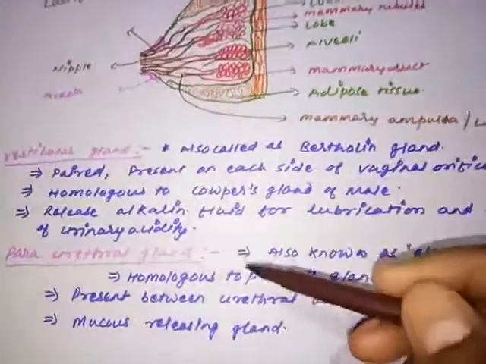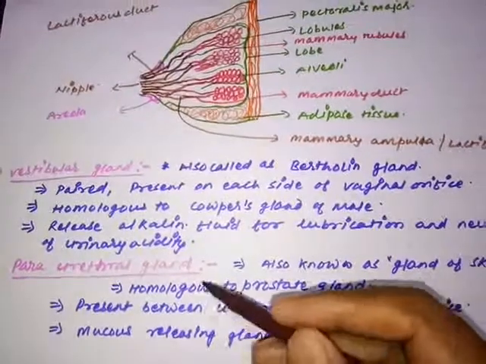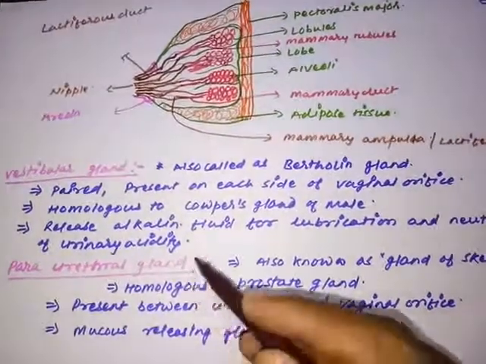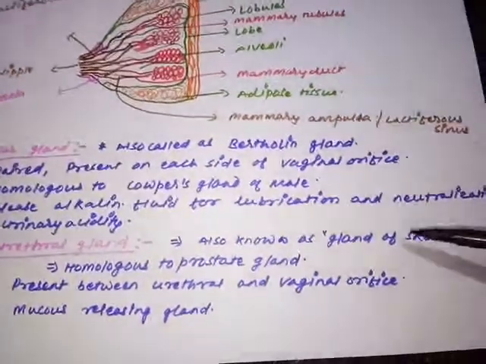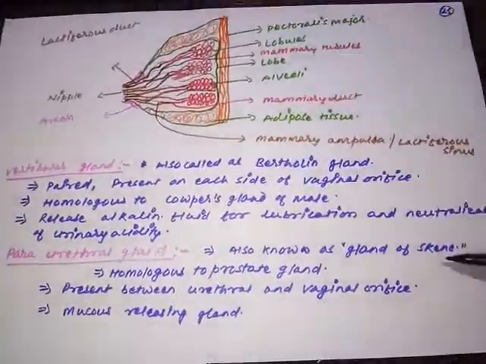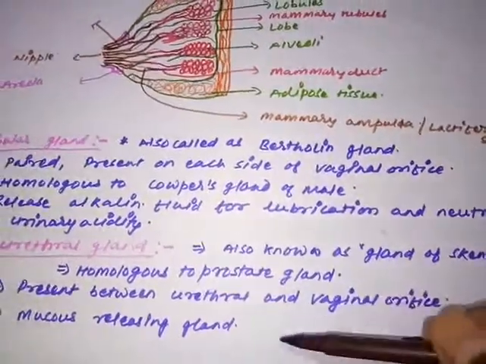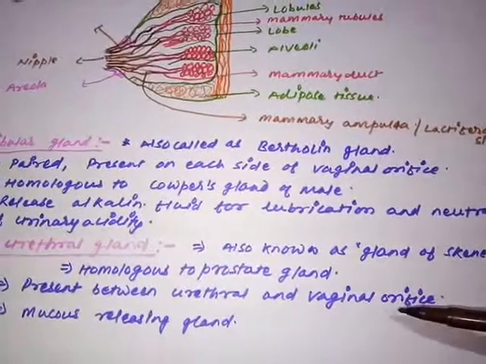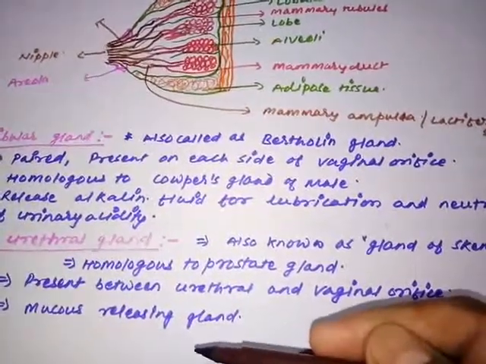Now the next one, the last gland of the female reproductive system, is the para-urethral gland. Para means beside, so this is present beside the urethra. This is also called the gland of Skene. The para-urethral gland is homologous to the prostate gland, present in between the urethral and vaginal orifices, and it releases mucus.